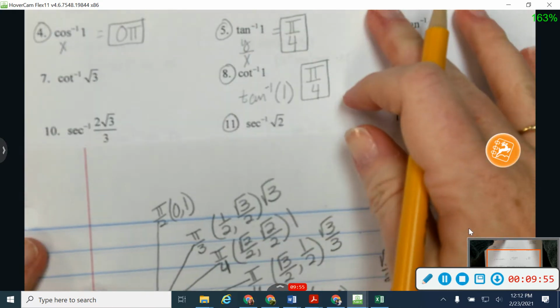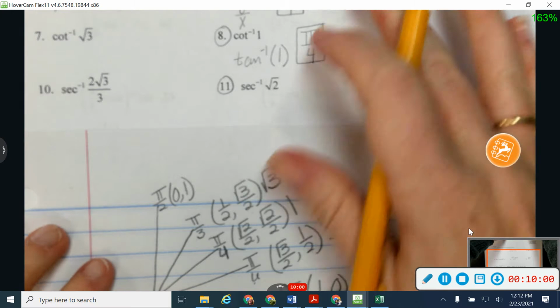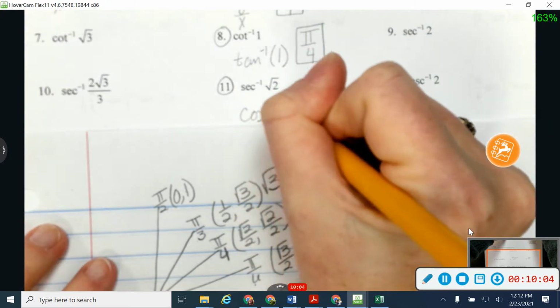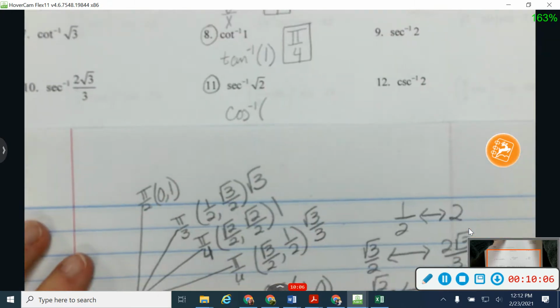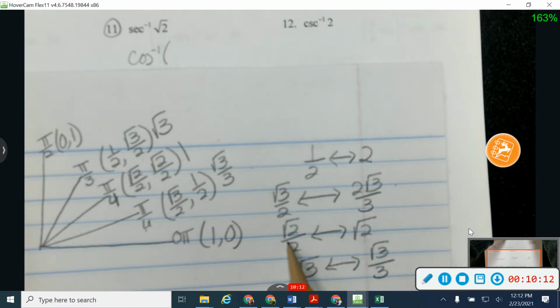Okay, let's try a secant. I know the reciprocal of secant is cosine, so I'm going to switch over to cosine. And when I flip over the square root of 2, it's right here on my list. When I flip that over, I'm going to have the square root of 2 over 2. This is why I made this list right here, to make these reciprocals easier.